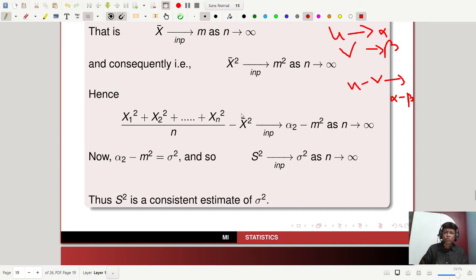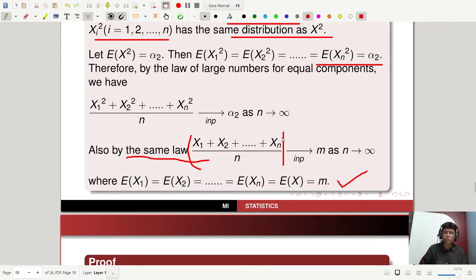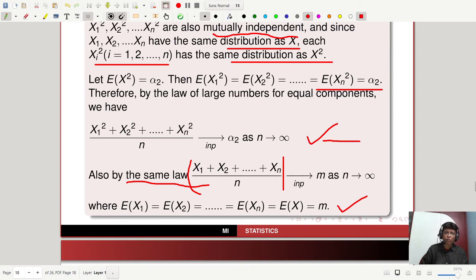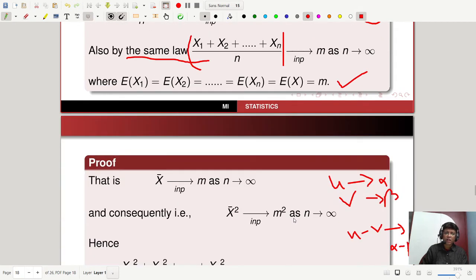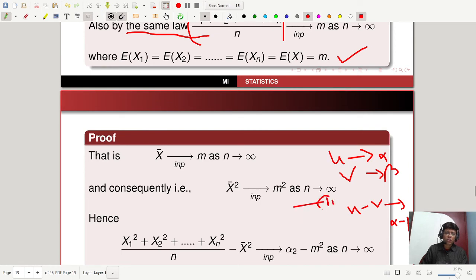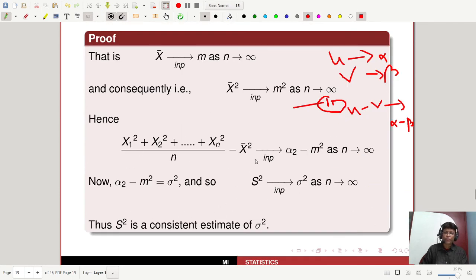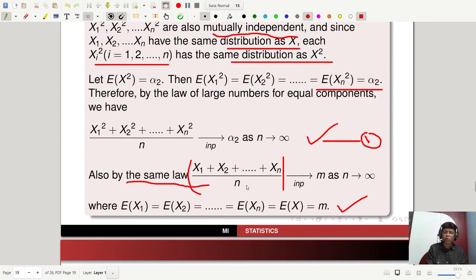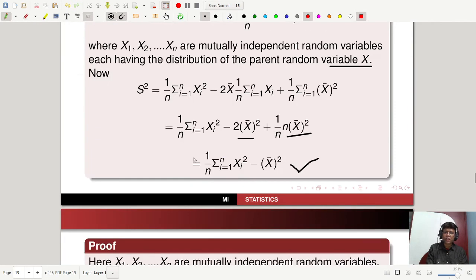So (X1 square + X2 square + ... + Xn square) by n tends to alpha 2. Call this equation 1 and the other equation 2. From 1 and 2 we can write equation 3, which is nothing but alpha 2 minus m square, which is sigma square, the variance. It is the formula for variance, and this is your H square, the random variable corresponding to the sample variance.